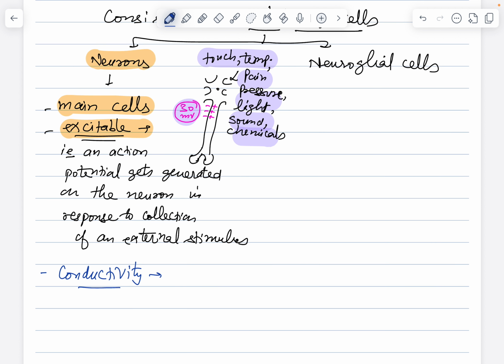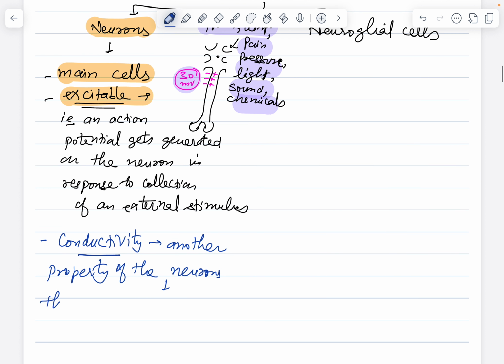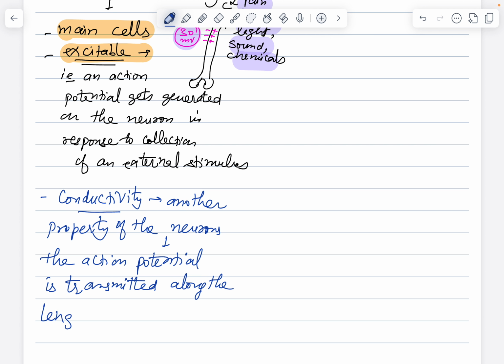So conductivity is another property of the neurons in which the action potential, which is generated in response to collection of a stimulus (that property is excitability), is transmitted along the length of the axon, or along the length of the neuron, we can say, to the terminals of the neuron.